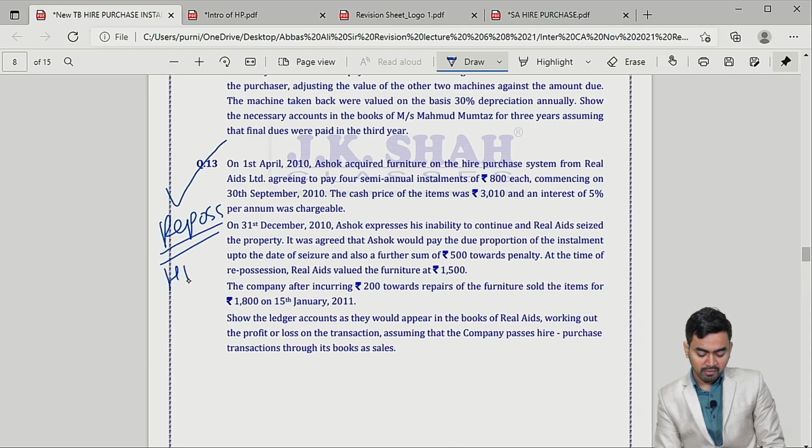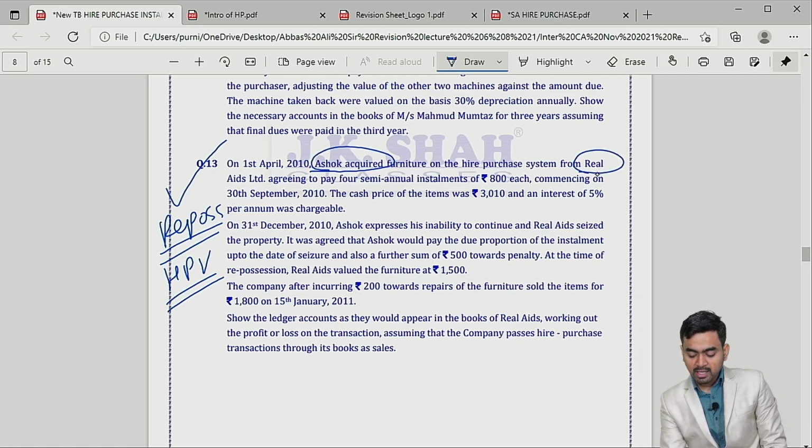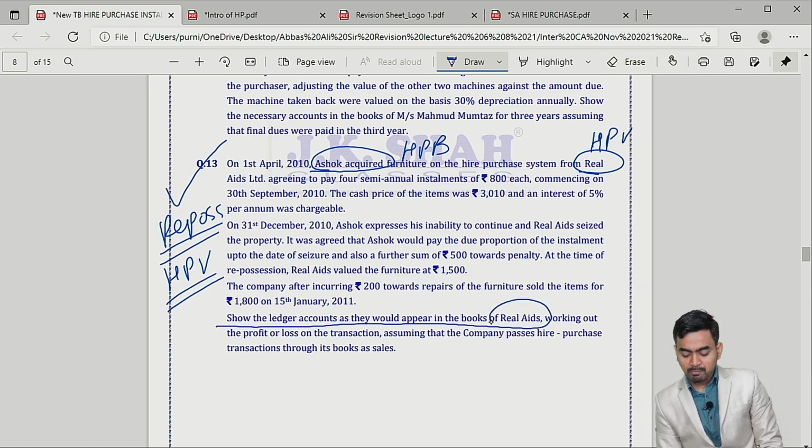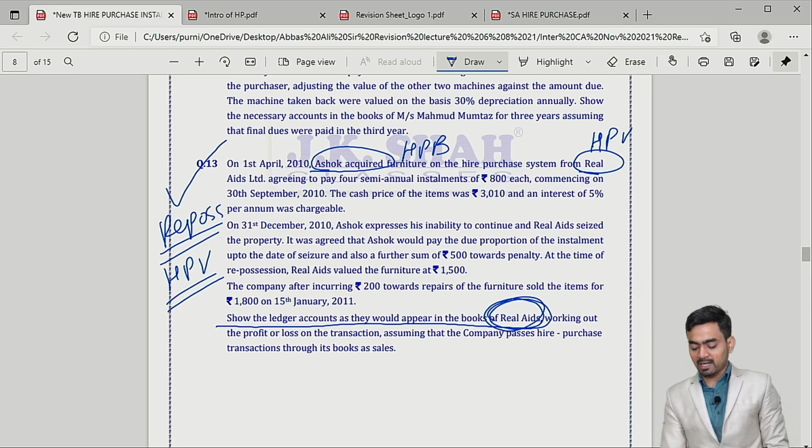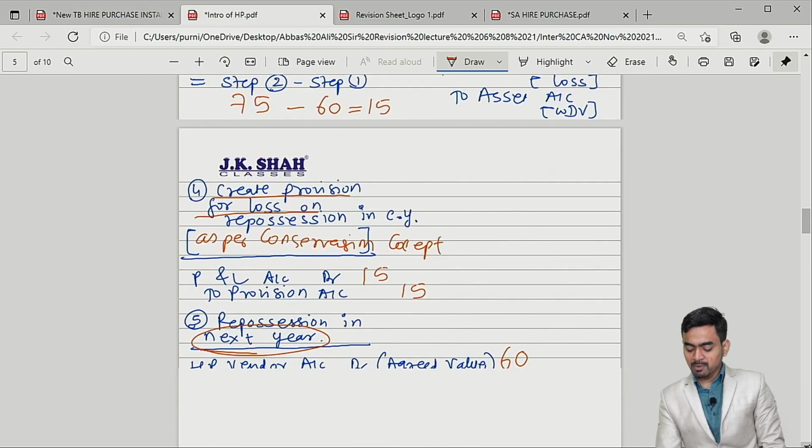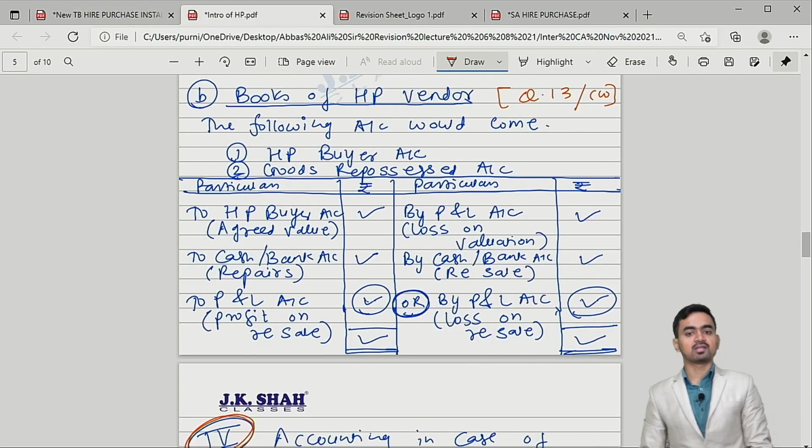Okay. Now the last question, number 13, is a repossession case only, but in the books of the HP vendor. Tell me, Ashok acquired from Real Aid. Ashok is the HP buyer and Real Aid is the HP vendor. At the end, please check, they are saying show the ledger as would appear in Real Aid. It means you have to prepare ledgers in the books of the HP vendor. I have recorded everything on the screen.